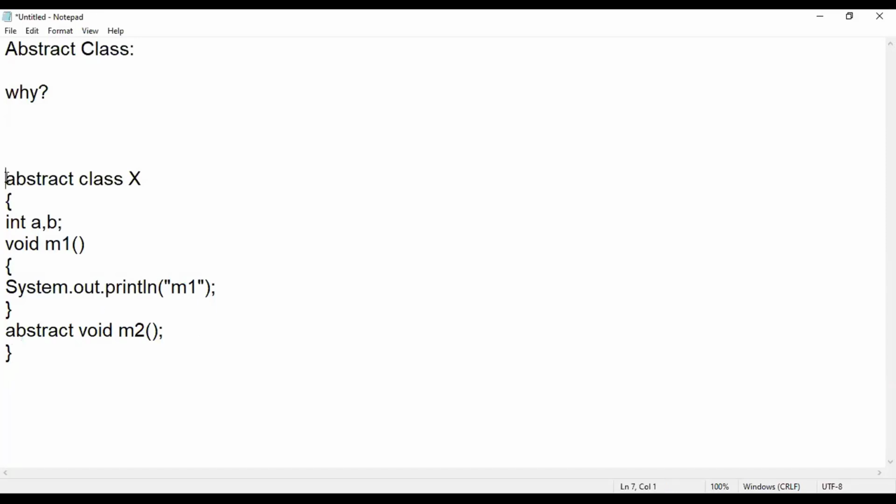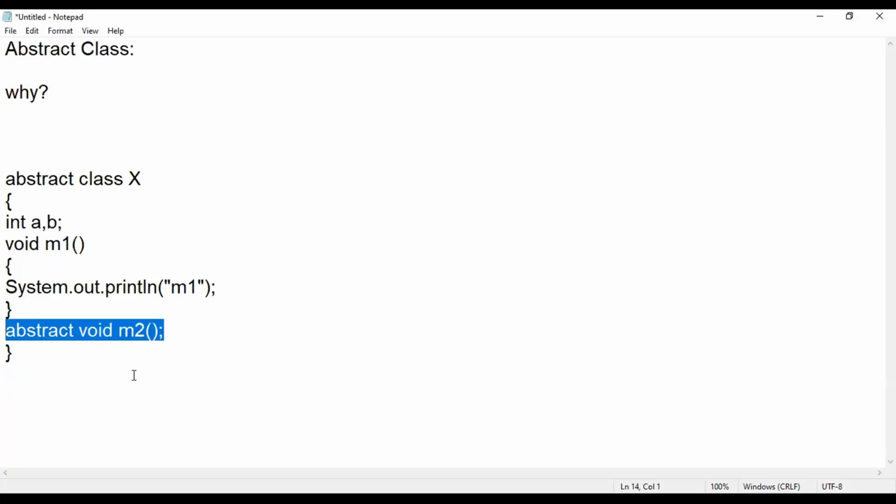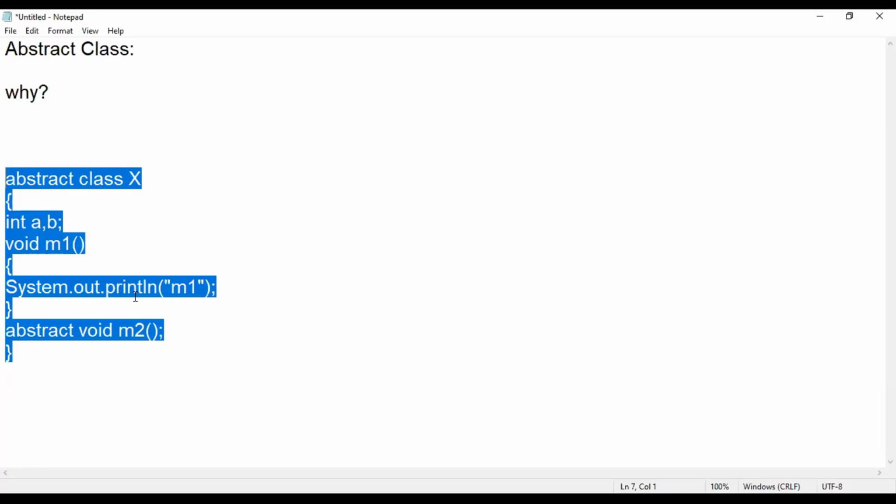Whatever I said, an abstract class can contain concrete methods and abstract methods, right? In a class, even if you have one abstract method, then the class needs to be made abstract. And when a class is abstract, you cannot create an object of that class, right? Why? Because one of the methods is abstract. If the created object accesses this method, what should I do? That is the reason why object creation is not possible with respect to an abstract class.